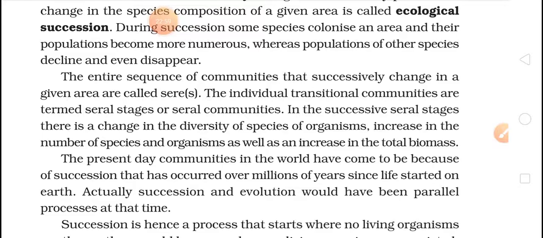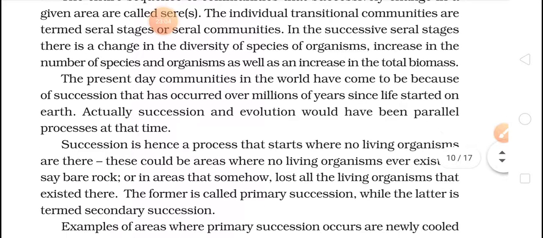So succession is changing the ecology. The present-day communities in the world have come about because of succession that occurred over millions of years since life started on earth. Actually, succession and evolution would have been parallel processes at the time.